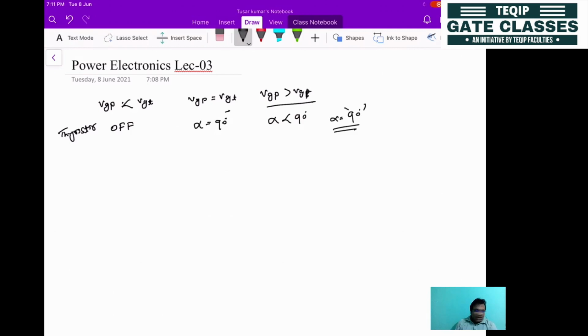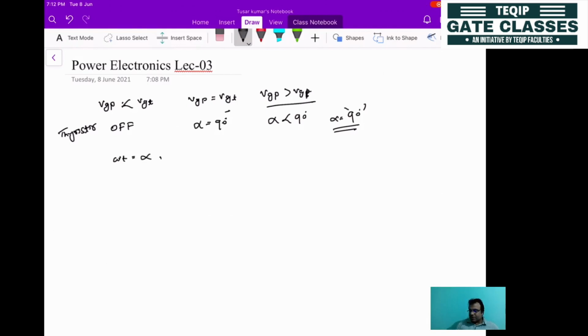If you see the previous diagram, let's say it is triggered at omega t equal to alpha.